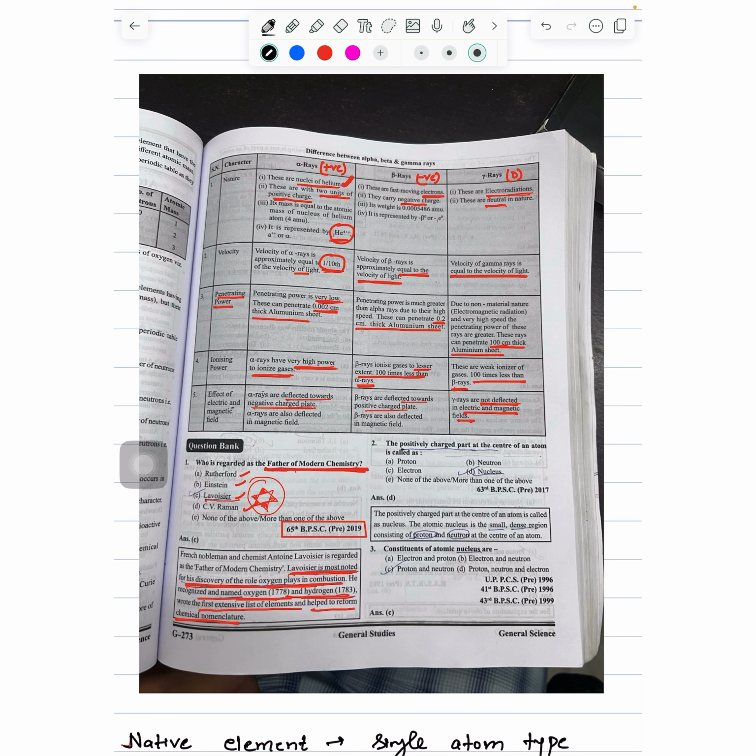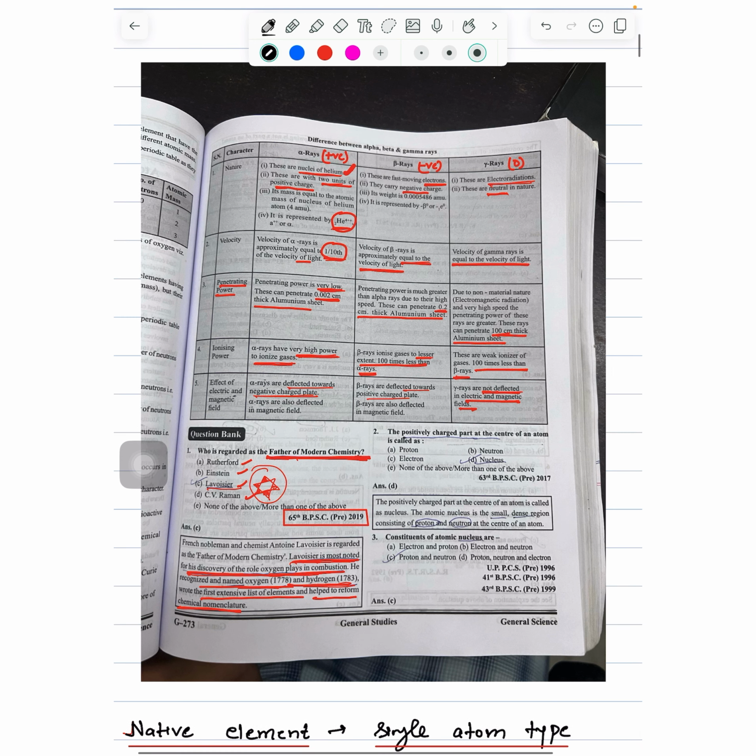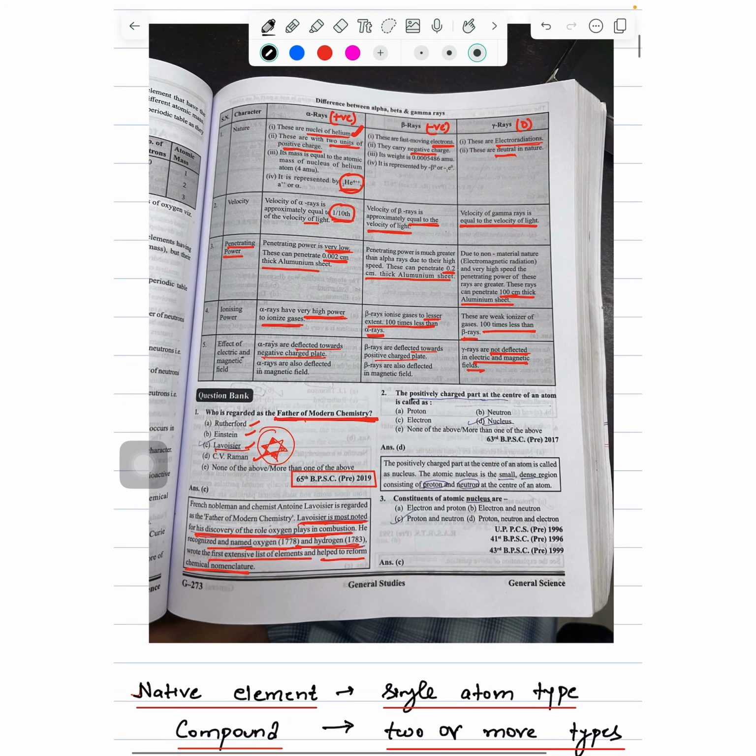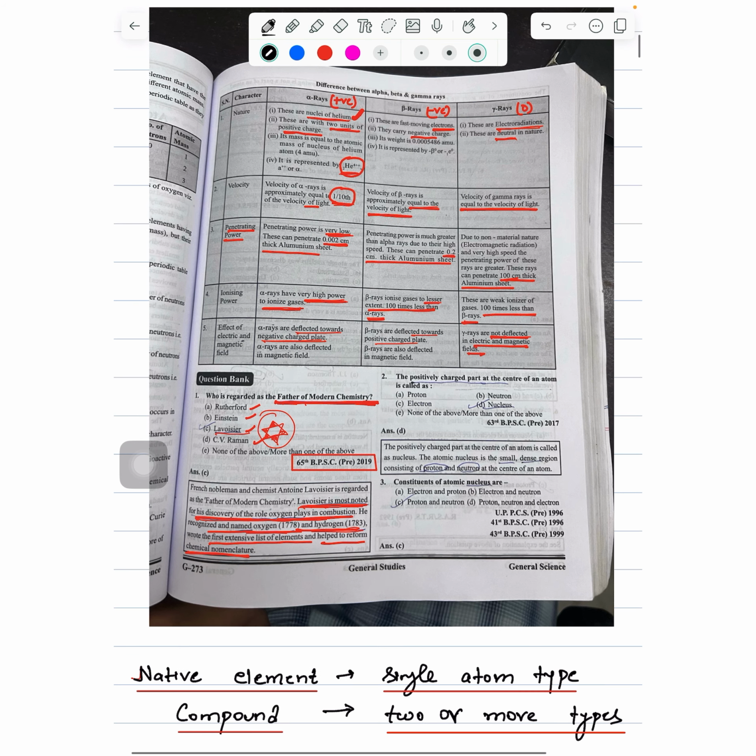Father of modern chemistry, Lavoisier. What he did, he studied the role of oxygen in combustion reaction, and he was the first to write extensive list of elements, helped to reform nomenclature, identified and named oxygen and hydrogen.